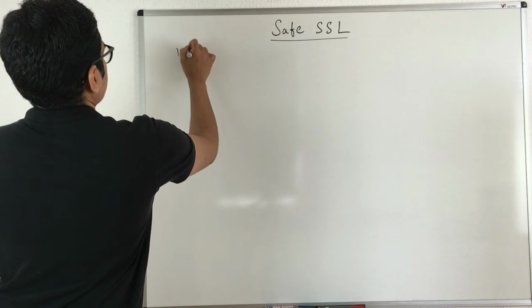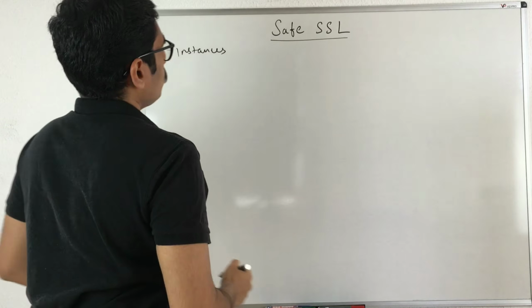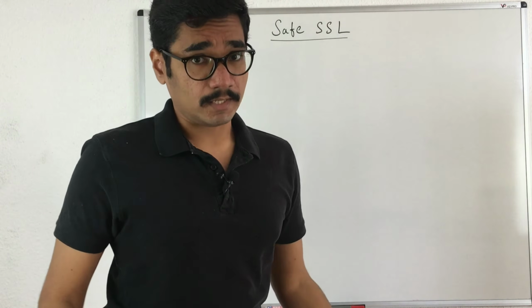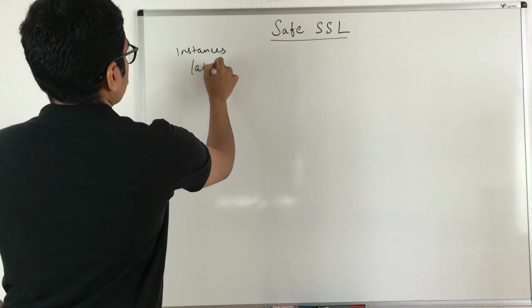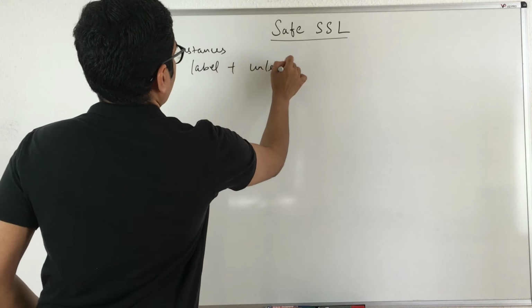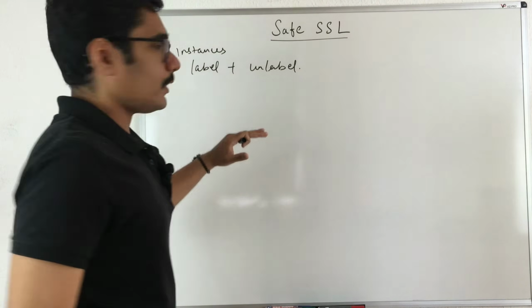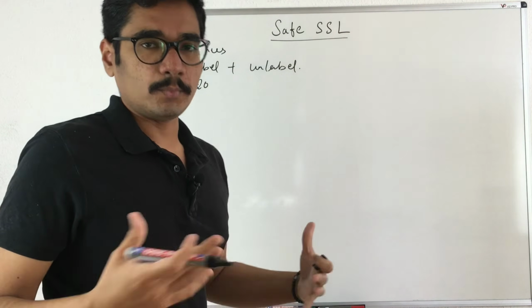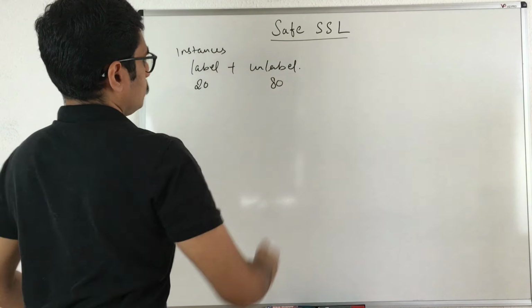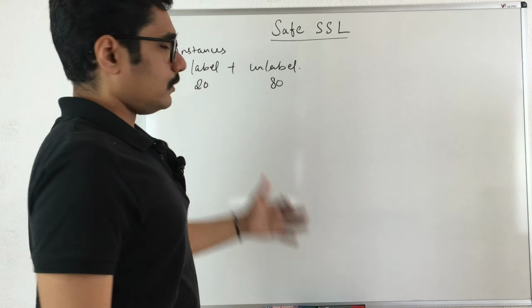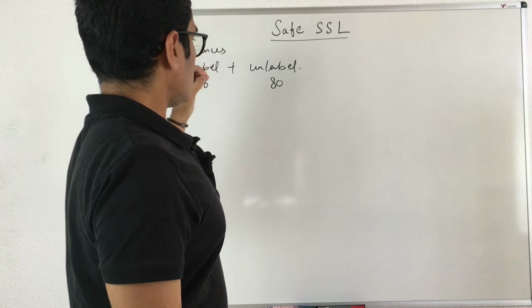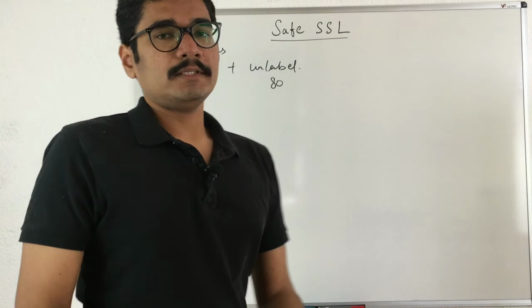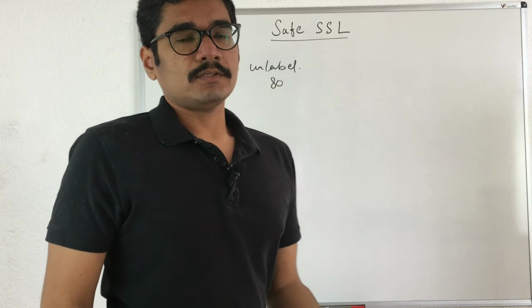In semi-supervised, since it uses both labeled and unlabeled data, we have both label and unlabeled instances. Let's take a scenario where you have taken 20% labeled and 80% unlabeled data. Usually this is followed in general, because labels are very difficult to obtain, but unlabeled data is available freely, or it's not that difficult to obtain.